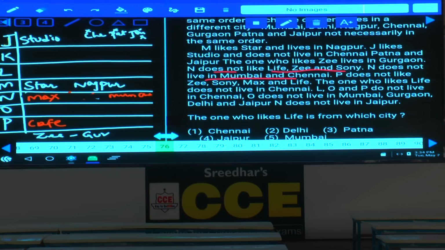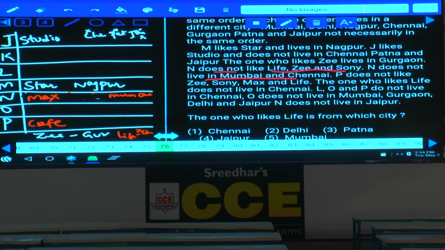Then, what is the next information here? The one who likes Life does not live in Chennai. Life does not live in Chennai. As of now, we have not fixed this Life. Hence, Life and Chennai are ruled out.